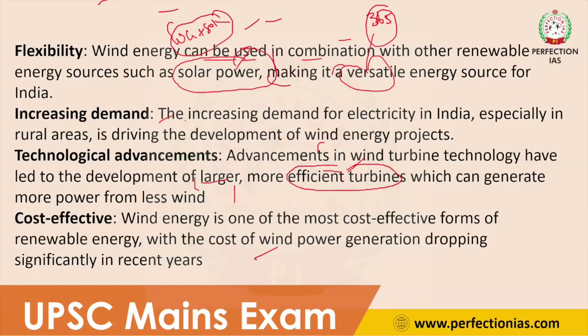Compared to solar energy and other renewable energy like hydro and geothermal power plants, the production cost of wind mill is very less. So wind energy is one of the cost effective renewable energy productions. So these are the main possibilities, the main potential of wind energy power plants in India.